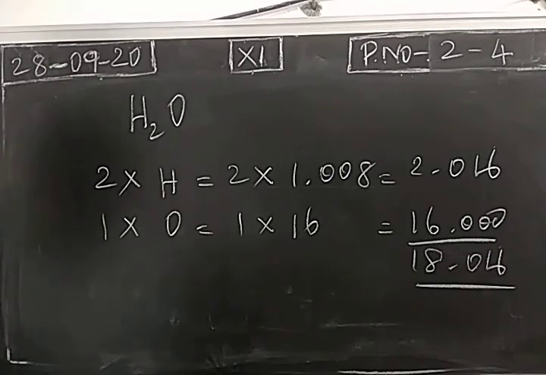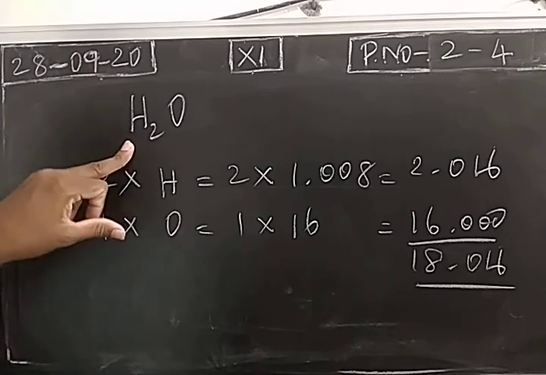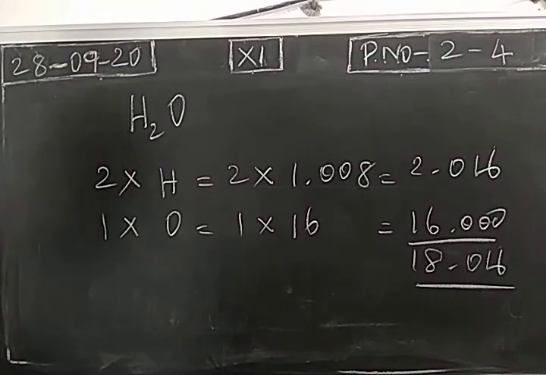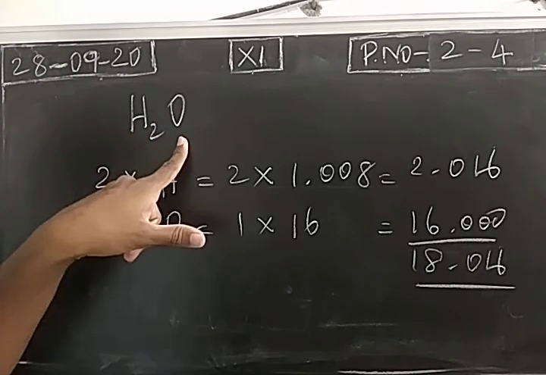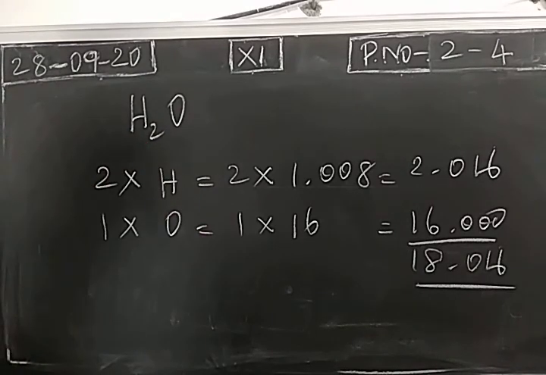So this is relative molecular mass of water. So the way to calculate molecular masses, add atomic masses of all the atoms present in the molecule. Hydrogen atomic mass plus oxygen atomic mass. You just add it, you will get relative molecular mass.